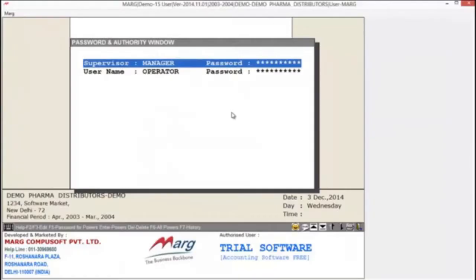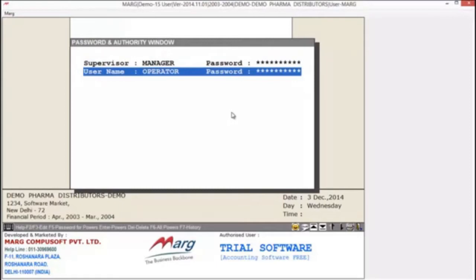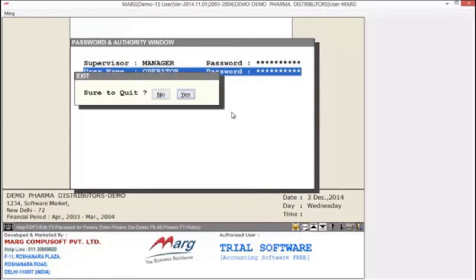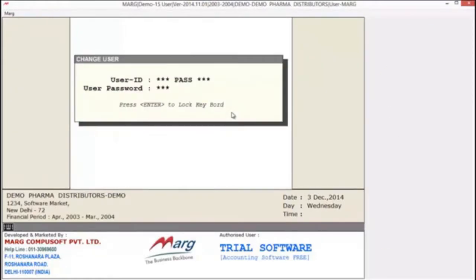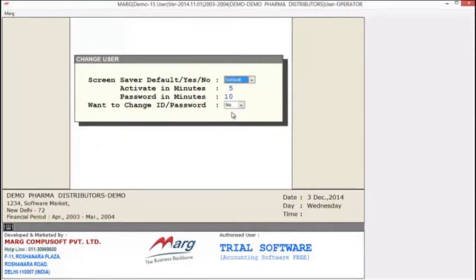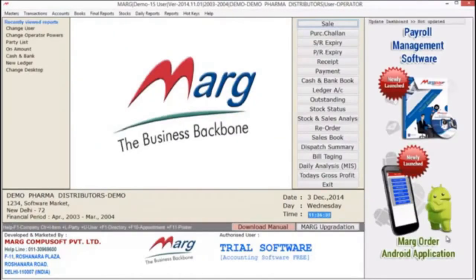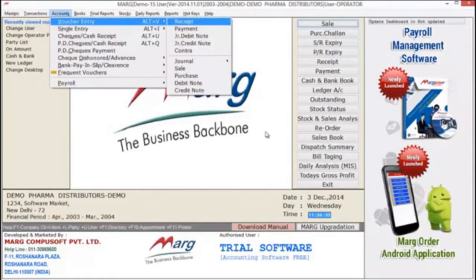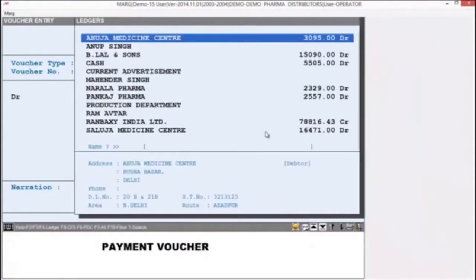Now suppose we have two users, one is supervisor and other is operator. We provided the authority to our supervisor that he can check and pass the unchecked voucher. But our operator doesn't have this authority, he can only generate entries. First of all, we will log in to our software with the operator's login ID and password. As you can view, we have logged in with the operator's ID. Now suppose the operator enters a payment voucher, as you can see on your screen.